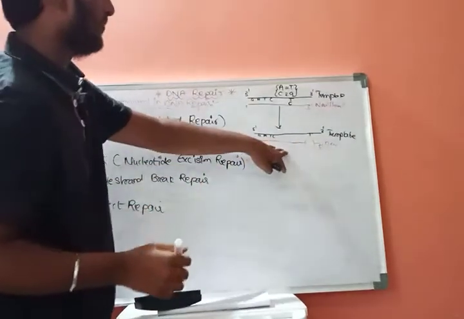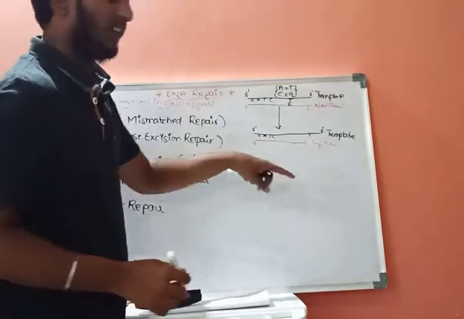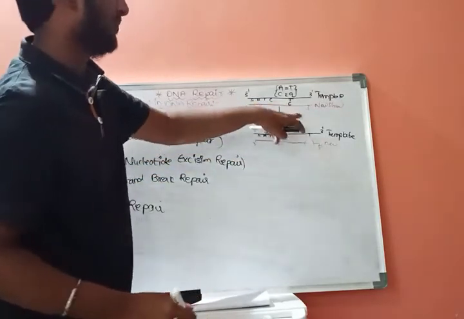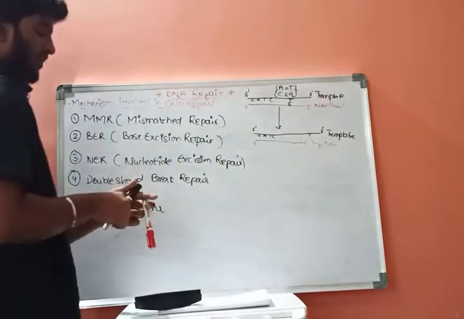This is the second step, the removal of unwanted material or the wrongly added base pair.